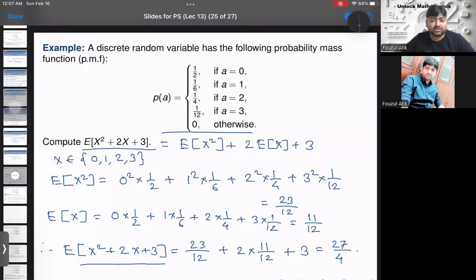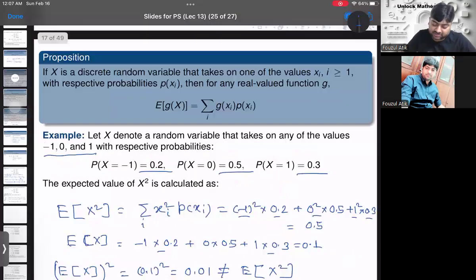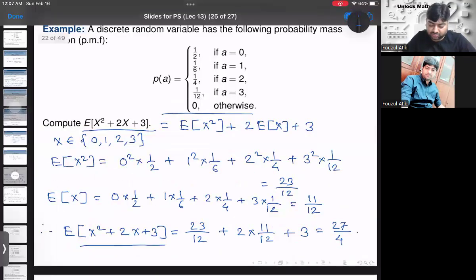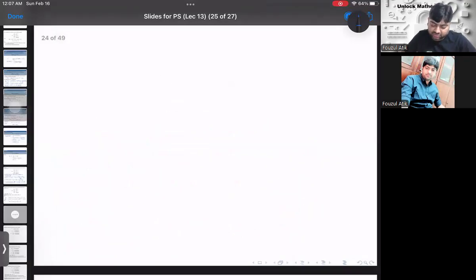Now this one we can also do by using the proposition which we have discussed just a few minutes back. In this case, E of x square plus 2x plus 3 is actually E of g of x.